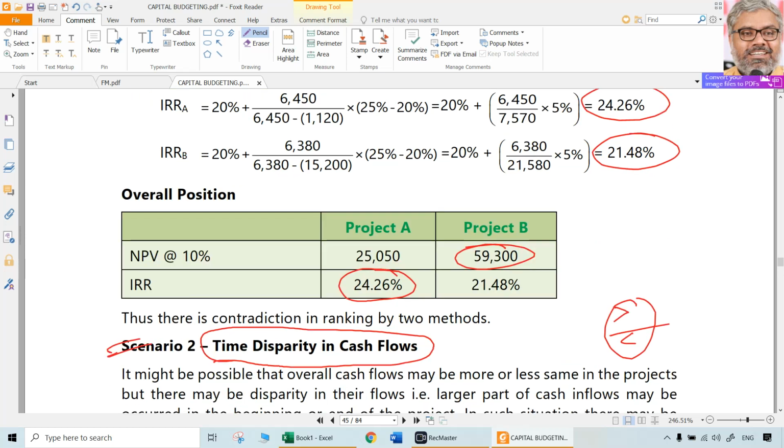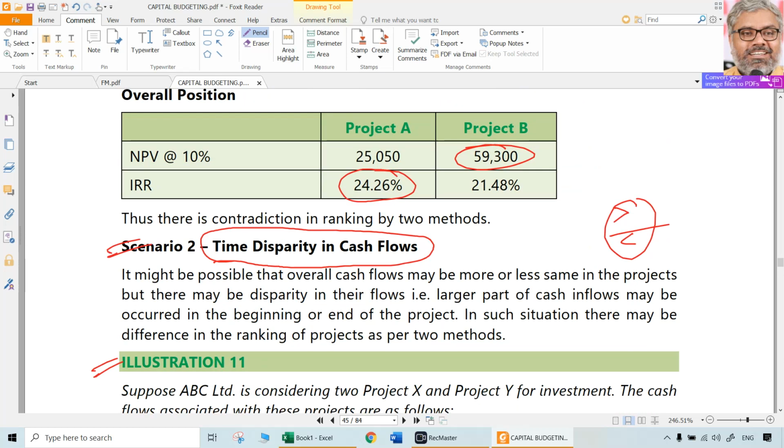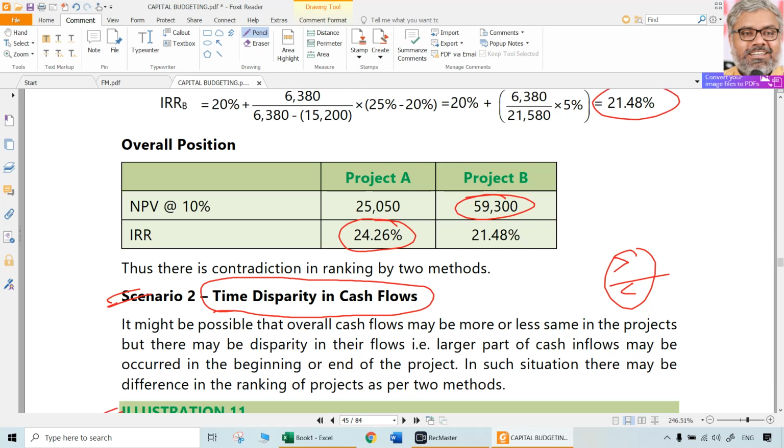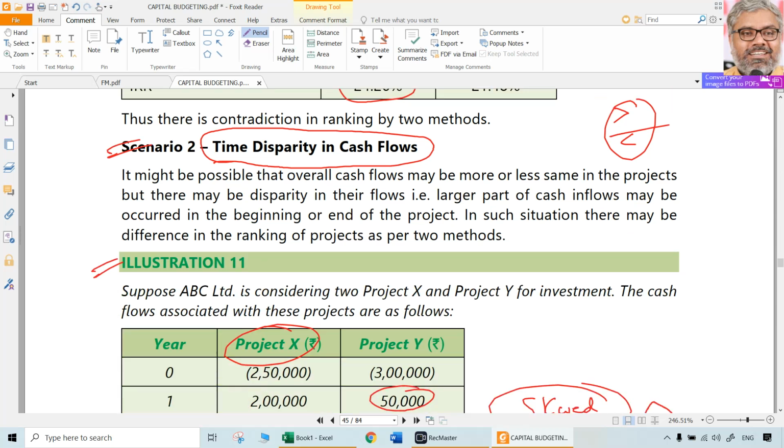But why we are looking at all this? There is always a possibility of conflict between IRR and NPV. One of the reasons in scenario 1 was scale of the projects. Big scale projects may have less IRR but higher NPV. Small scale projects may have higher IRR but less NPV. Of course, you should still go with NPV.